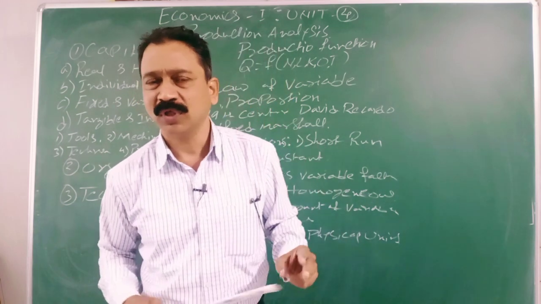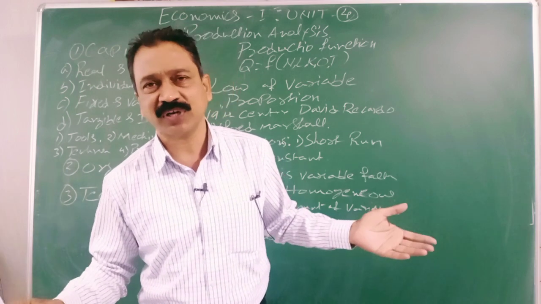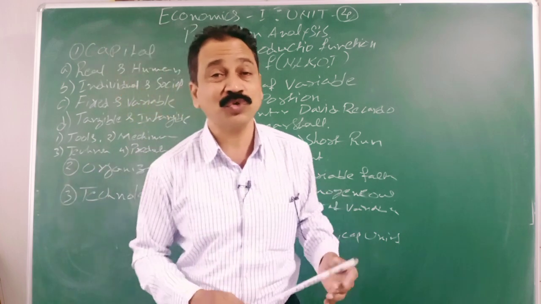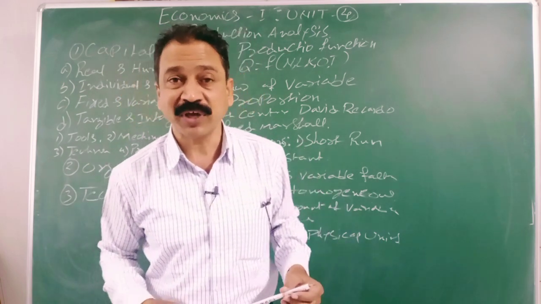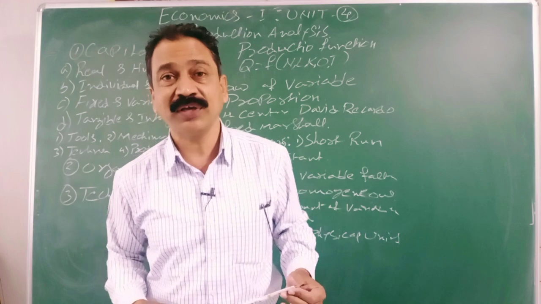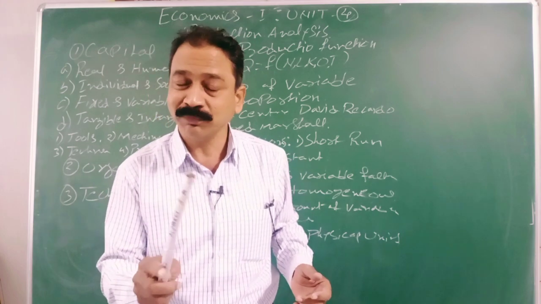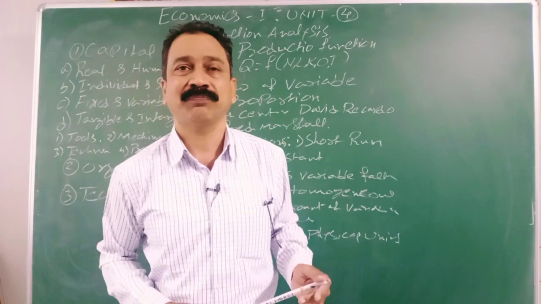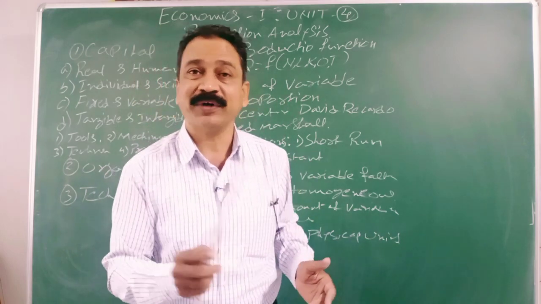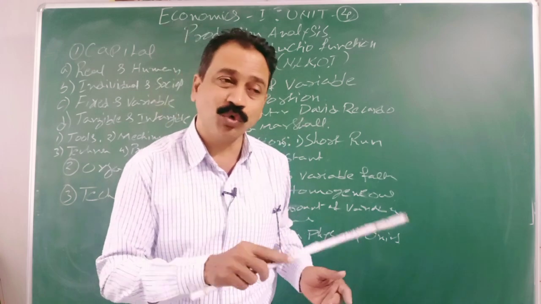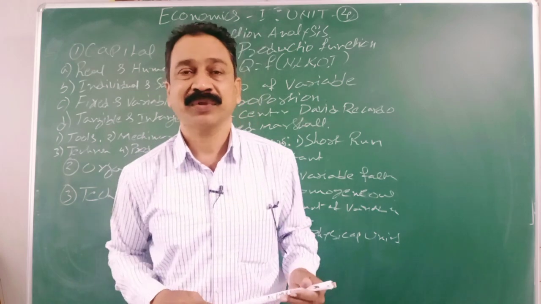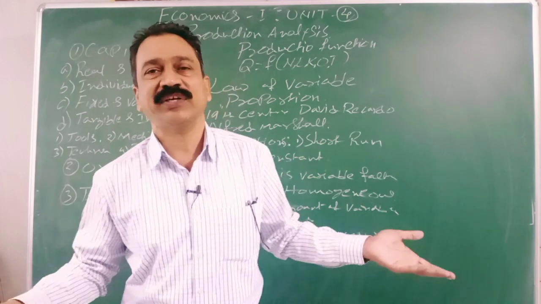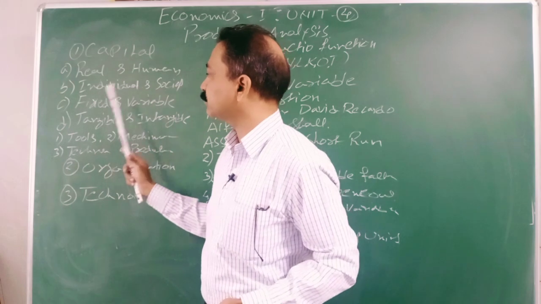You used to go to school. In the school, there are tables, furniture, etc. Do they belong to you? No, they do not belong to you. Even though you used to say, this is my bench, this is my chair, I have to sit here, you don't sit here. But it all belongs to whom? Management or the organizer who is running that school. It is that organizer's property, the school property. It is an individual property. But when you go to the bus stand, you never can say these things because it belongs to society. So that is social capital.